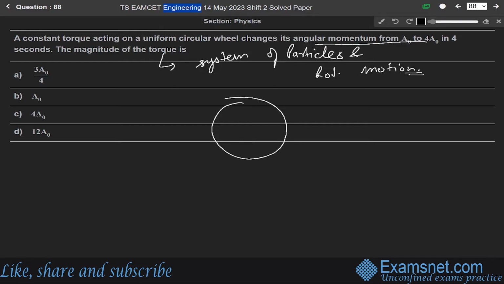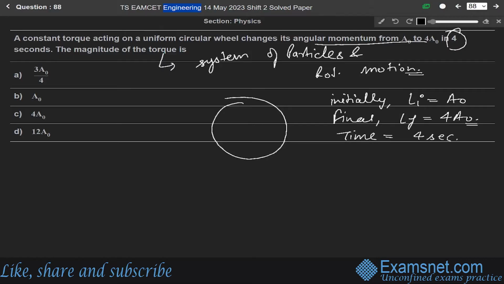and its angular momentum changes from A0 to 4A0. Let us say initially the angular momentum Li is equal to A0, and final momentum Lf is given as 4A0. And time taken is 4 seconds.